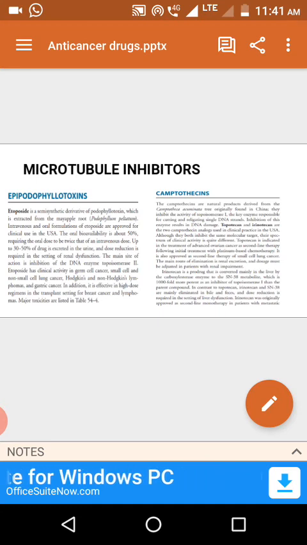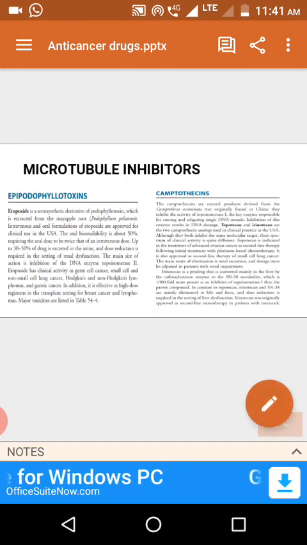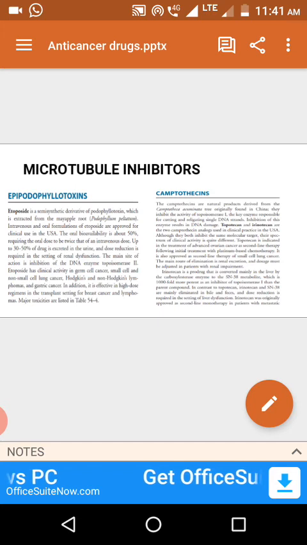These positive supercoils inhibit the replication of DNA, which further inhibits DNA replication. So this is about the mechanism of action of podophyllotoxins and camptothecins.